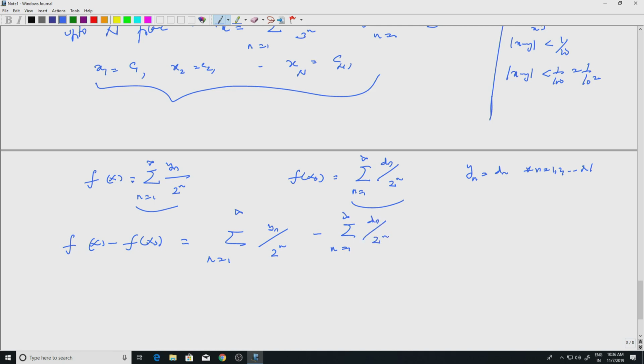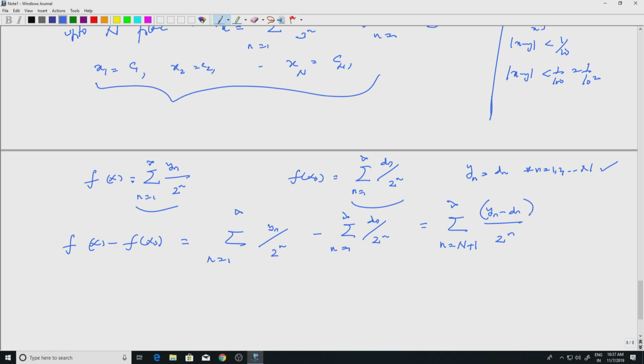Of course, the first N places are same, so they get cancelled, and I will have n equal to capital N plus 1 to infinity, because the first N places are same because of this, and of course, I can write this as y n minus d n divided by 2 to the n, correct.